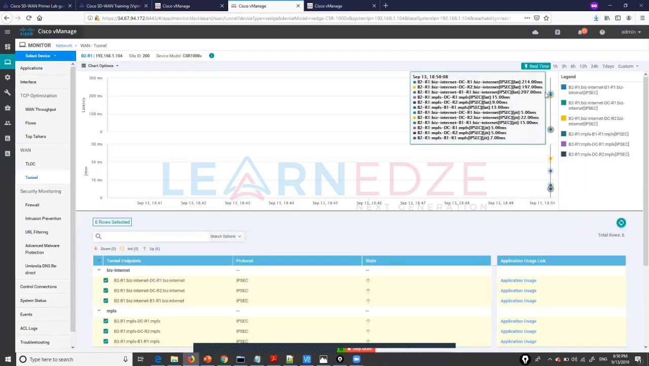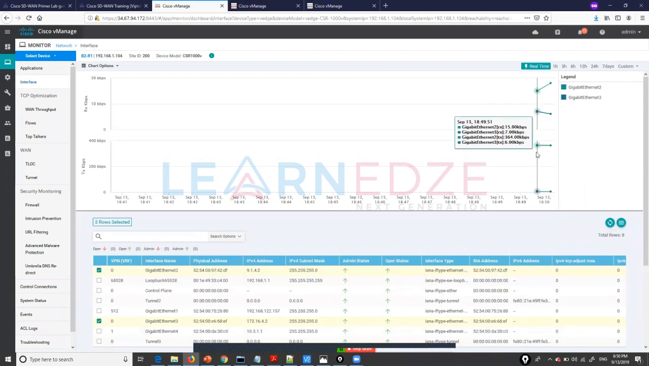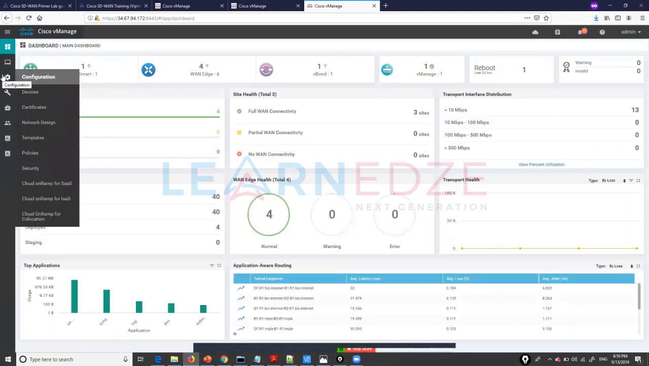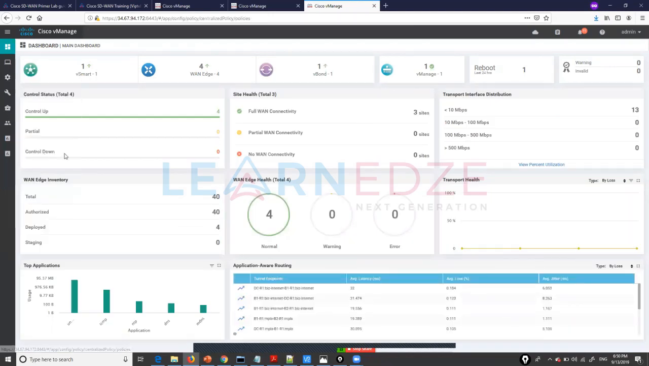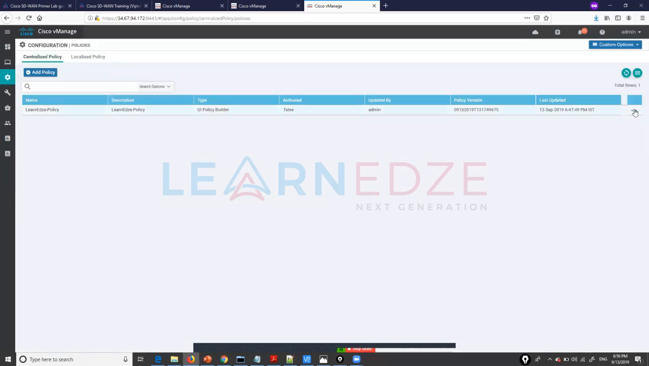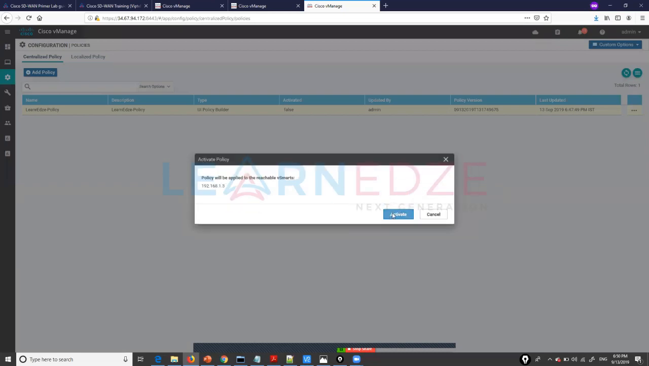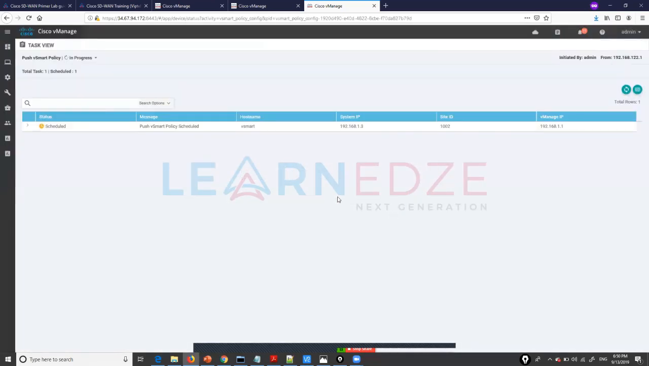Okay, you can see the latency is still 200 plus between those links, and the traffic is going on Gigabit Ethernet 2. Let me go to the policies and then activate the policy. So once the policy is activated, vManage will push this to the vSmart and then vSmart will send it to the other WAN edge devices. But for other WAN edge devices, you will not see the policy in the running config.